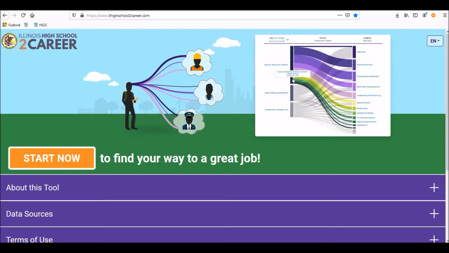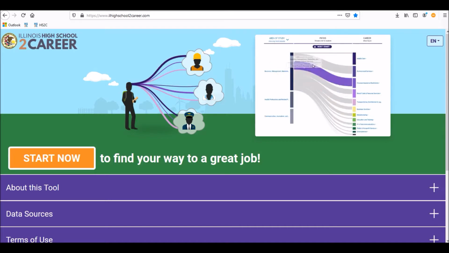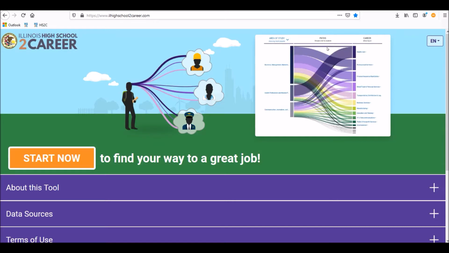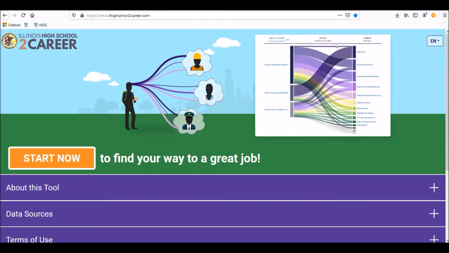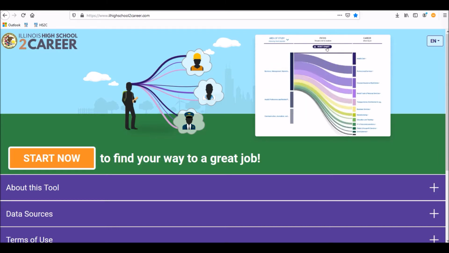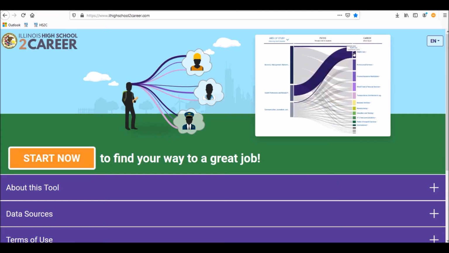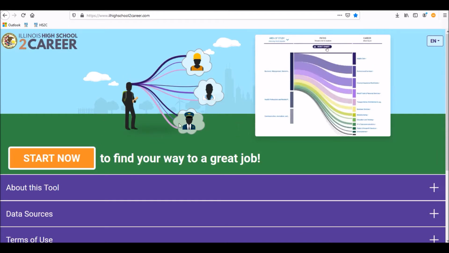This public tool is a product of the IDES-RAP project, which links student and employment data to examine career outcomes. You can find this public tool at www.ilhighschool2career.com. Right now, we're on the home page, which includes a graphic of a student thinking about different careers, an